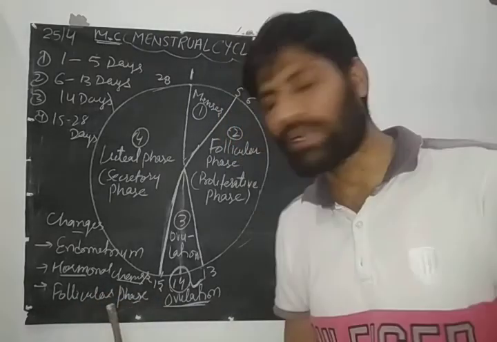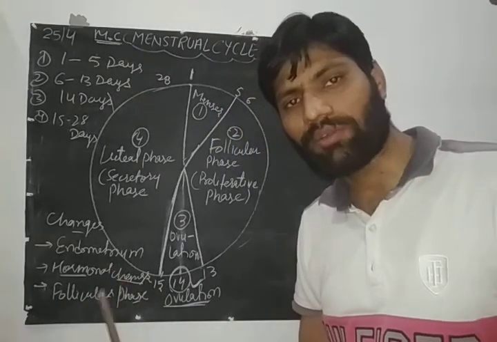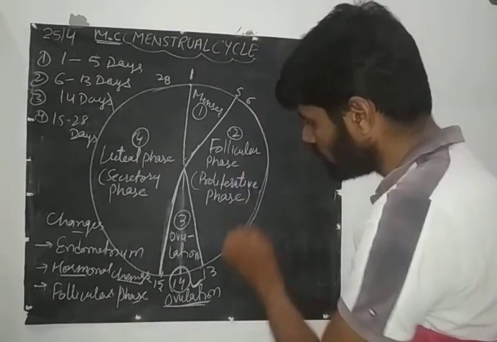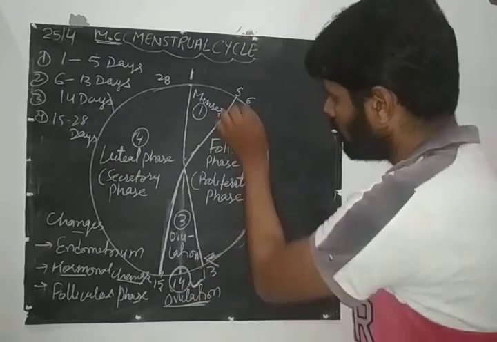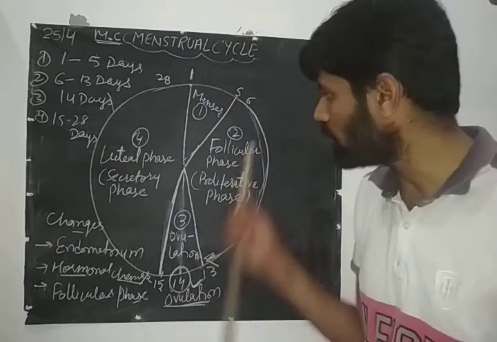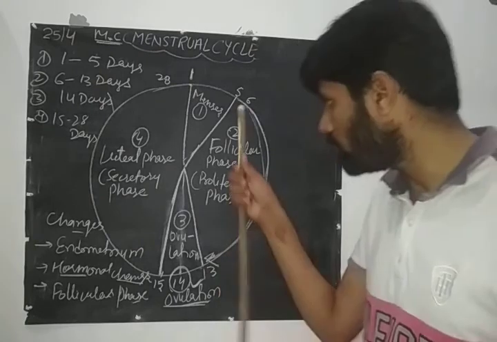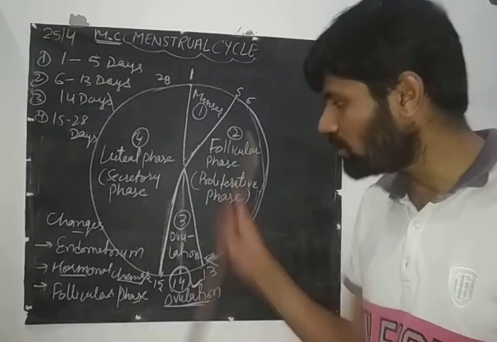That means what we studied yesterday, the formation of primary follicle, secondary follicle, tertiary follicle, all of that will happen in the follicular phase. Here are the different stages like primary follicle, secondary follicle, tertiary follicle, and the corpus luteum will form in this phase. So these are the different 4 phases.